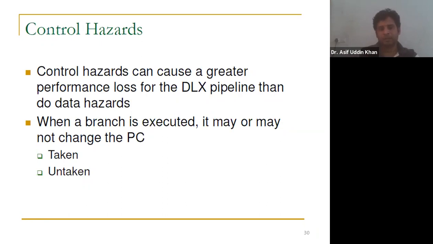So whether the branch will be taken or not taken depends on some condition, so some conditional checking is done. At which stage is that done? That is done in the EX stage, where the logical operation is done. Whether the condition is satisfied or not is checked in the EX stage. So unless the EX stage is completed, you cannot know whether the branch will be taken or not taken.